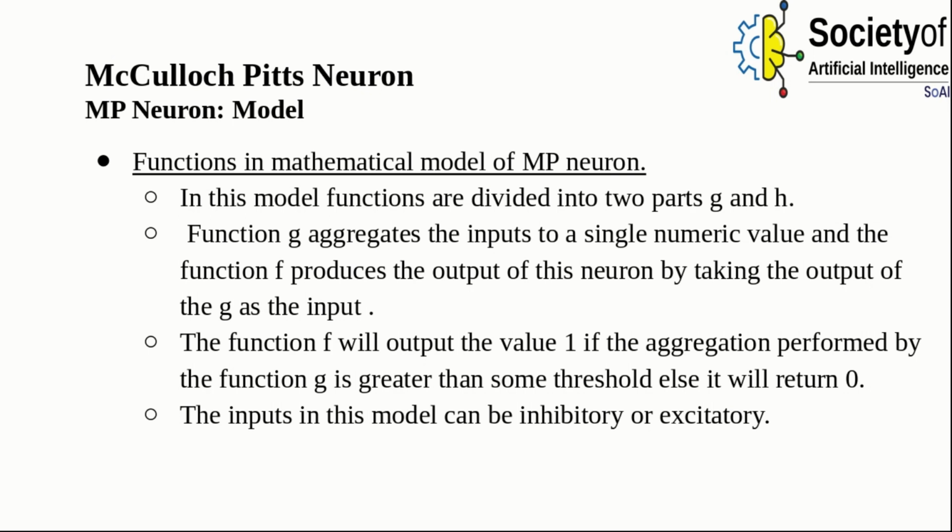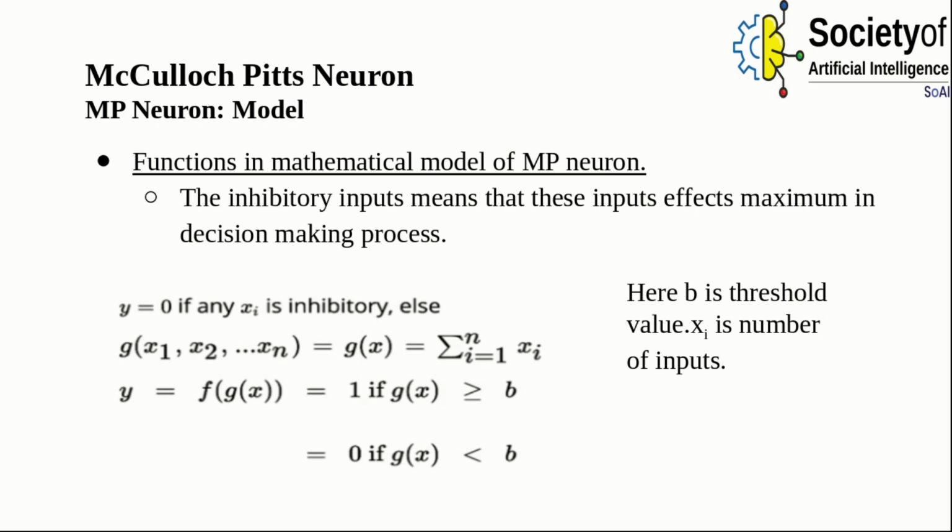The input in this model can be inhibitory or excitatory. The inhibitory input means that this input affects the decision making process the maximum. Here b is the threshold value, and xi are the inputs.